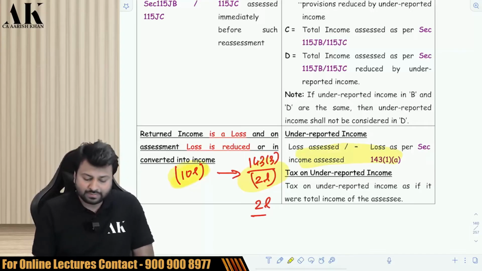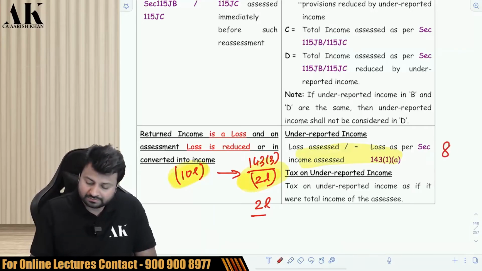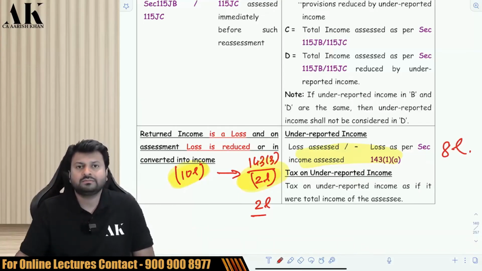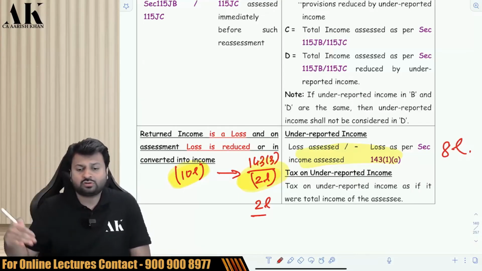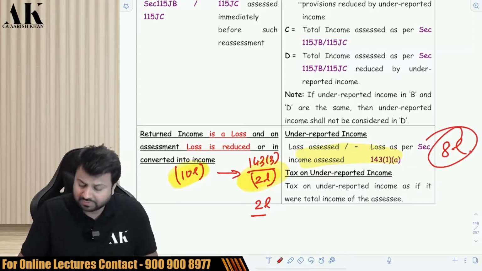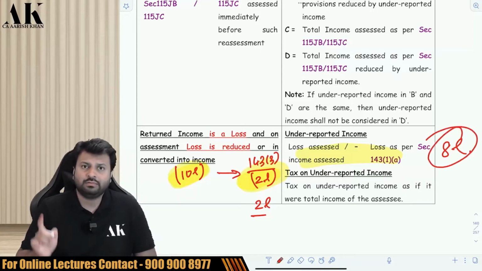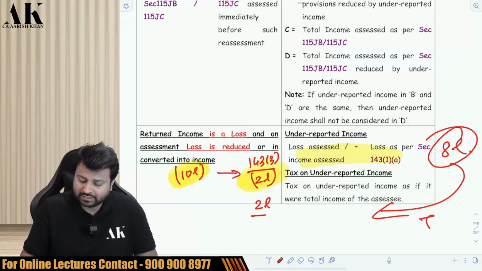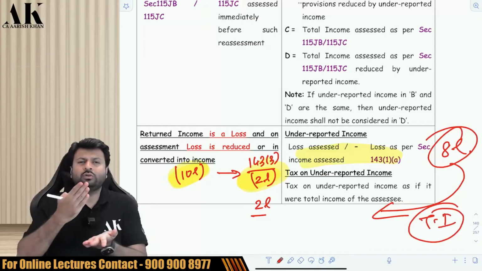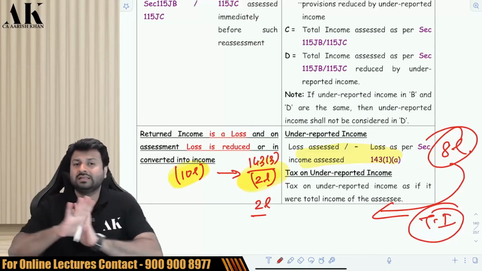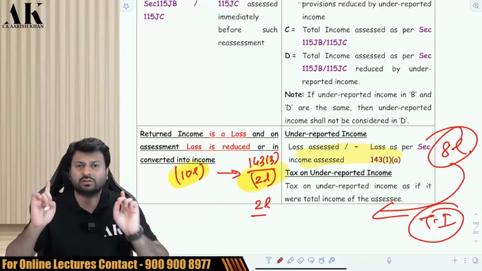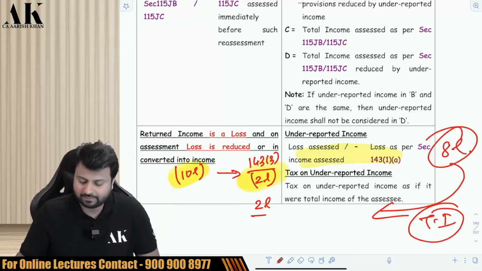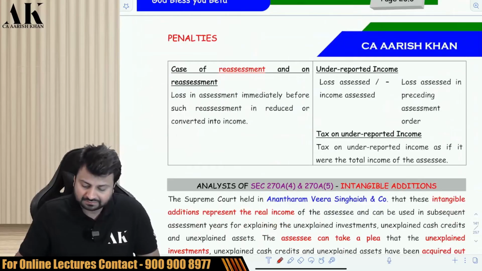That is, minus 10 minus minus 2 will come to 8 lakh rupees positive. So if your loss is reduced to some extent that it has become positive, then the difference between the two will be considered as underreported income. Now in case of loss, always remember, it's very simple. In case of loss, directly compute tax. Assume that this 8 lakh itself is the total income. You don't have to compute tax on something plus something minus. That should not be done in case of loss cases. Directly compute tax on 8 lakhs. Is it clear?